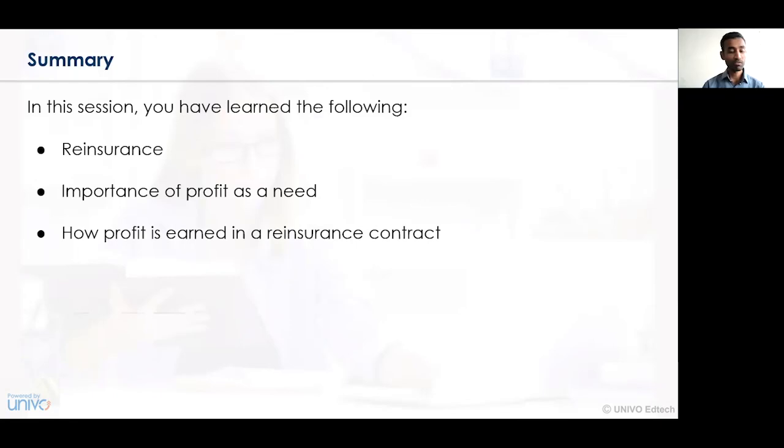Now let's summarize what we have learned in this session. We have learned the definition and meaning of reinsurance. Next, we have understood the importance of profit as a need for a business or an insurance contract. And lastly, we have seen how a profit is earned in a reinsurance contract, that is, the profit created between the insured person and the insurance company, and between the insurance company and the reinsurance company.